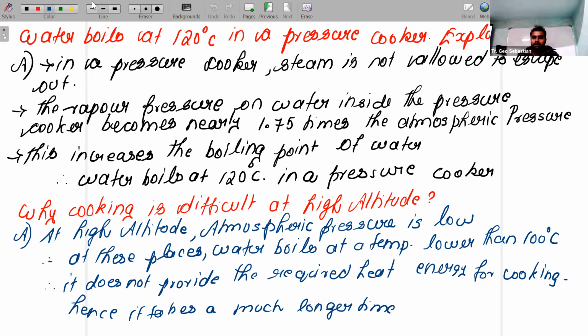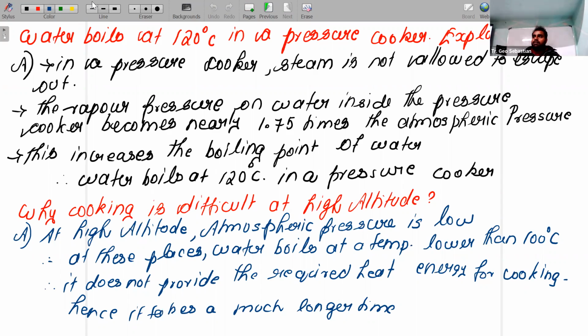Because of this, the vapor pressure on water inside the pressure cooker becomes 1.75 times that of atmospheric pressure. That means above atmospheric pressure, the vapor pressure will increase inside the pressure cooker. How is it possible? Inside the pressure cooker, steam is not allowed to go out.